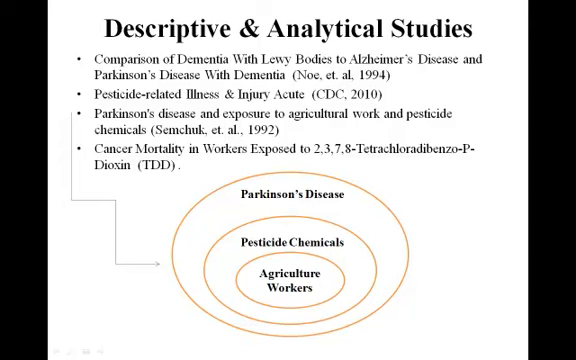Parkinson's disease and exposure to agriculture work and pesticide chemicals discusses the direct effect of exposure and outcome. The example shown here is how in this study agriculture workers are exposed to pesticide chemicals that is directly associated with the development of Parkinson's disease, and cancer mortality in workers exposed to 2,3,7,8-tetrachlorodibenzo-p-dioxin, or TCDD, also demonstrates a direct relationship to exposure and outcome, another analytical study.